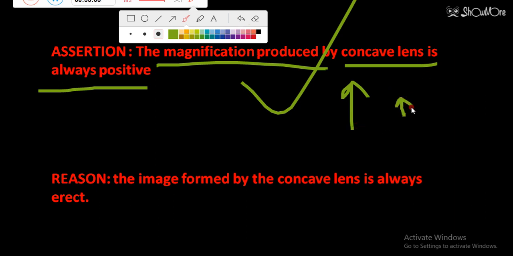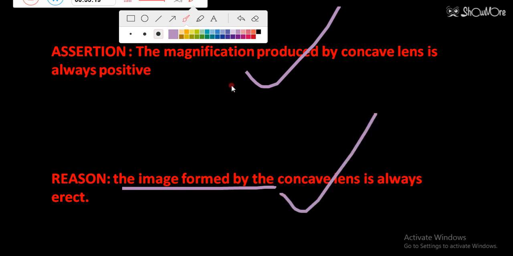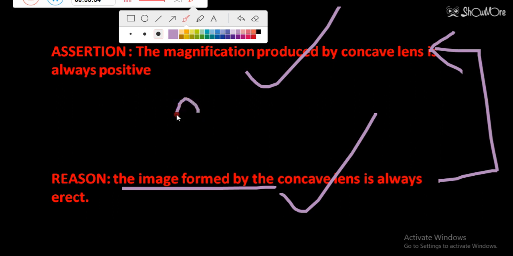If both object and image are upward, the magnification comes out to be positive. So here the assertion is true, and the reason, that the image formed by a concave lens is always erect, is the true and correct explanation for this assertion. That's why for this question also option A will be the right answer.